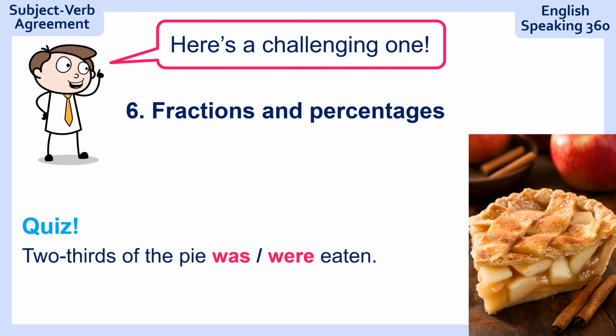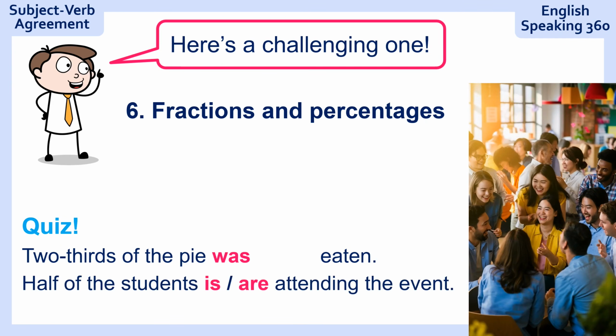Here's a challenging one, fractions and percentages. Here's your quiz. 2/3 of the pie, eaten. 2/3 of the pie was eaten. How about this one? Half of the students, attending the event. Half of the students are attending the event. Now, what's the rule?